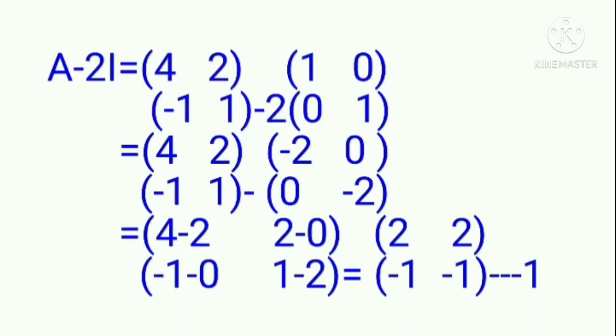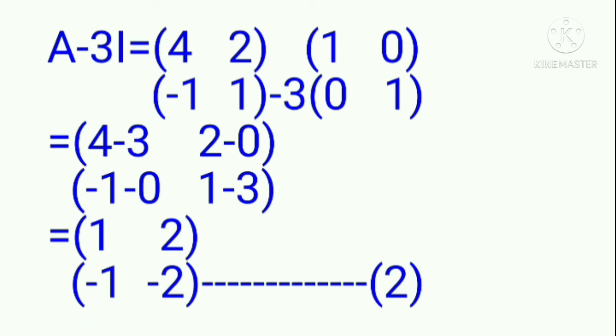First we have to find out the value of A minus 2I. It will become 4, 2, minus 1, 1, minus 2 into 1, 0, 0, 1. Simplifying, we get 4 minus 2, 2 minus 0, minus 1 minus 0, 1 minus 2. It will become 2, 2, minus 1, minus 1. The equation is represented by 1. Then we find the value of A minus 3I.